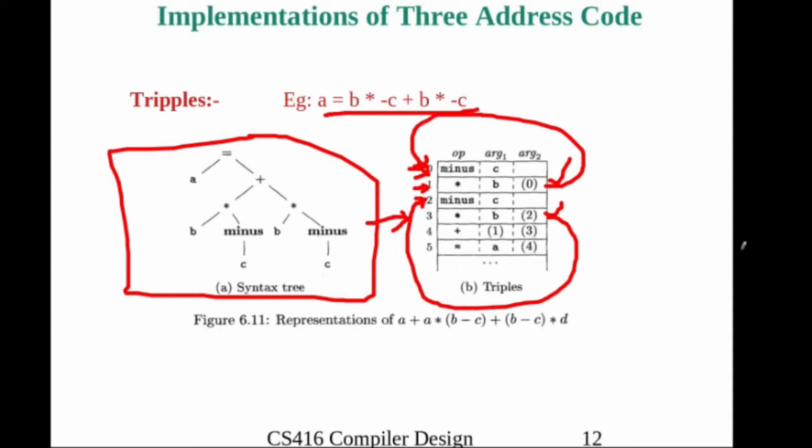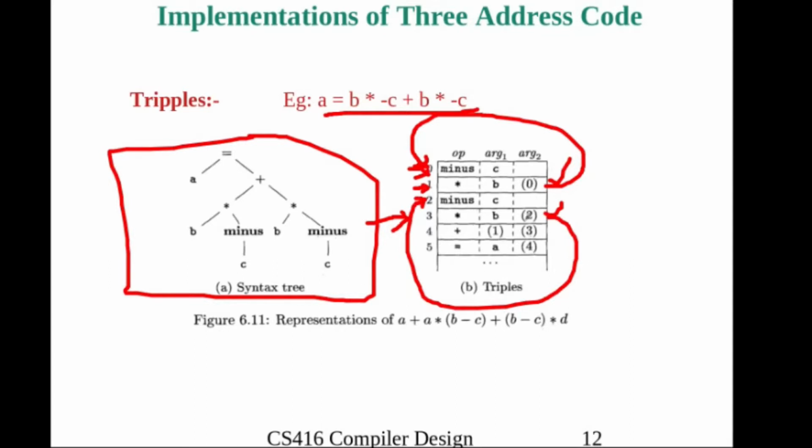This is the triple. What we did here is we removed the explicit result field. Instead of that, we are using a pointer to refer to the location. So by doing this, we can save memory. That is the advantage. And what is the disadvantage? The disadvantage is that we will store a lot of pointers, and because of this, if we move any triple, then subsequent instructions also need to be checked whether they refer to that triple, and if so, we need to change the address.